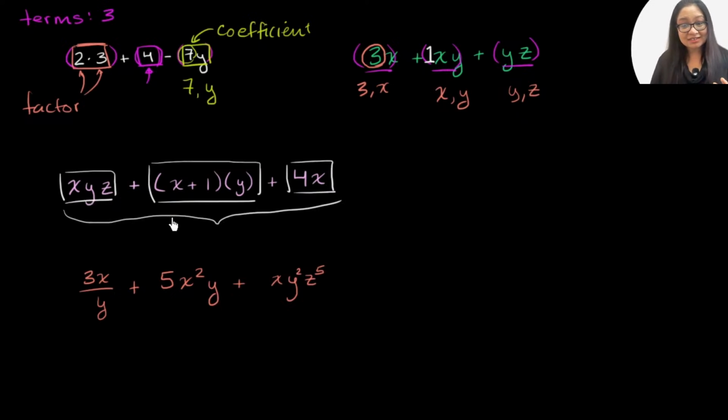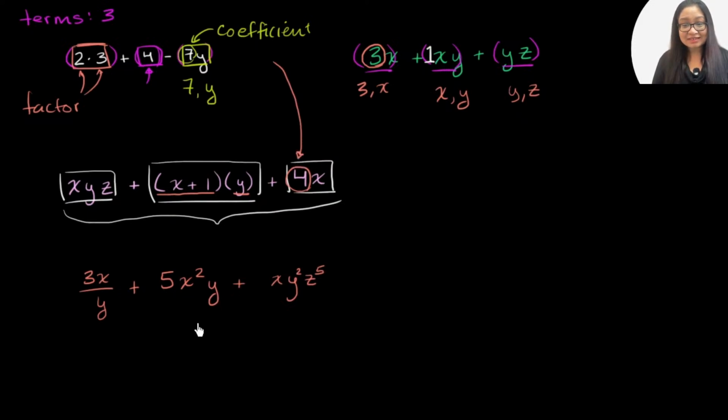How many factors does the second term have? Well, you could say it has two factors. The first factor is x plus 1, and the second one is y. It's multiplying this expression. This smaller expression itself is one of the factors, and the other one is y. And then this third one also has two factors, a 4 and an x. And if someone said, hey, what's the coefficient on this term? You say, hey, look, the coefficient is the 4.